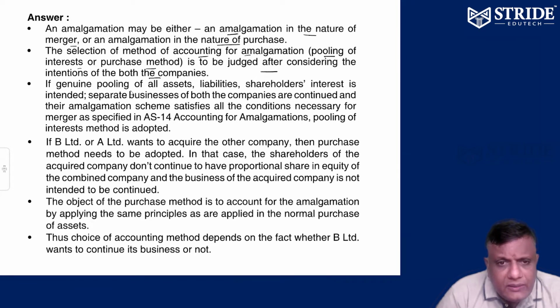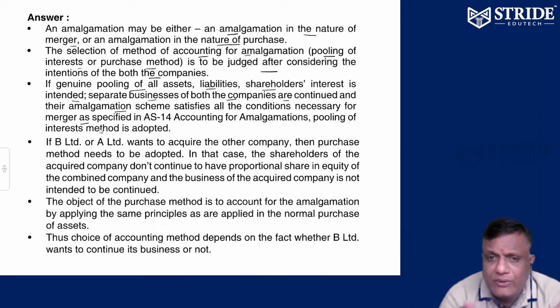If genuine pooling of all assets and liabilities and shareholders' interest is intended, the separate businesses of both the companies are continued, and the amalgamation satisfies all the conditions to be followed in case of merger. In case of merger, both capital has to be merged, both liabilities have to be merged, both assets have to be merged. So pooling of interest method is adopted.